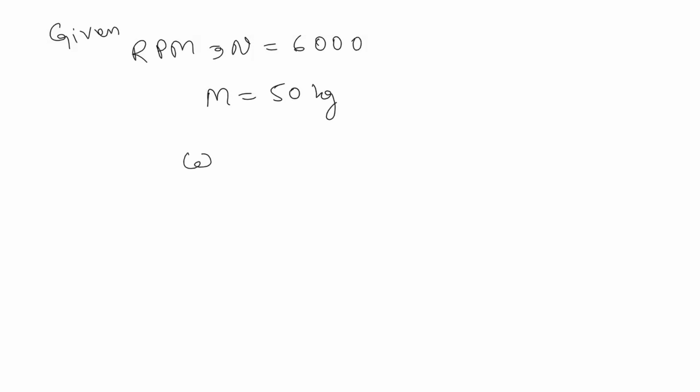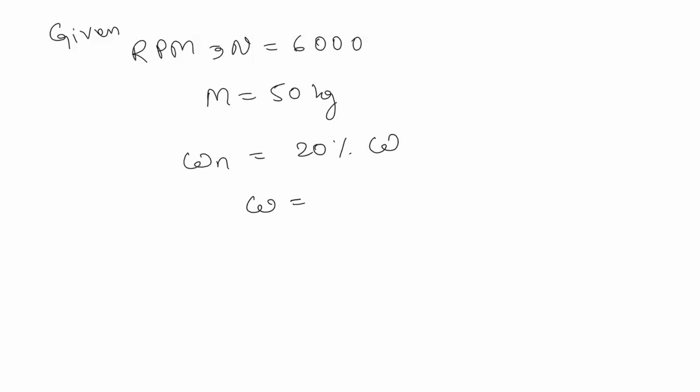In this question, it is given that the RPM (revolutions per minute) n is equal to 6000. Now the mass is given as 50 kg and omega n is given as 20% of omega. Here omega is the forcing frequency.